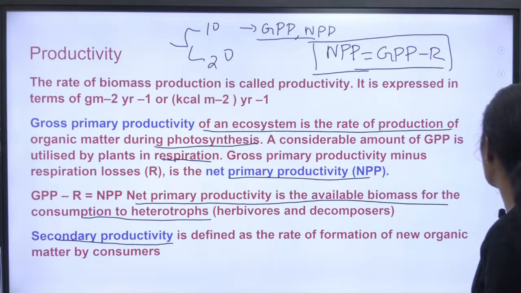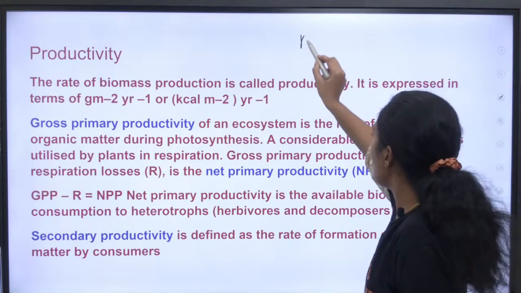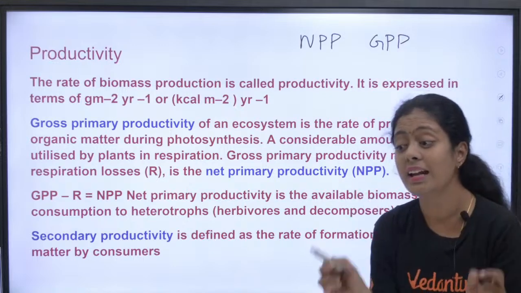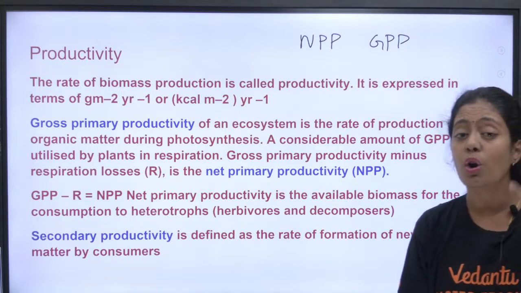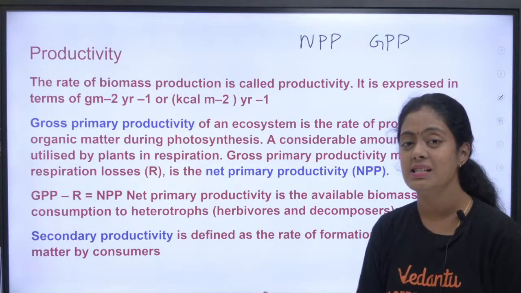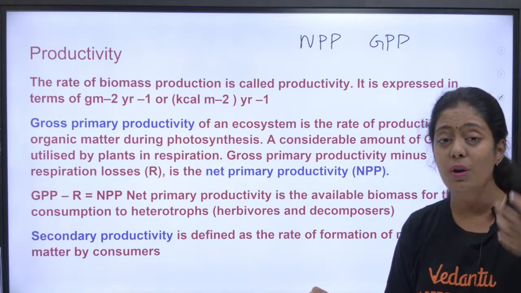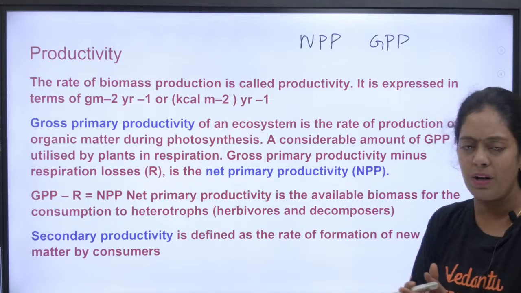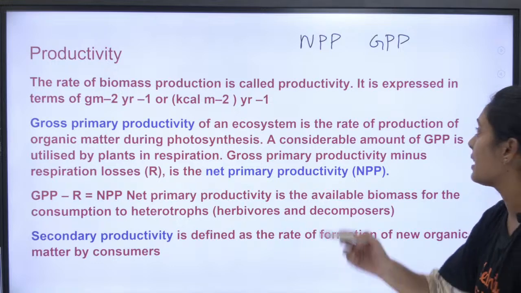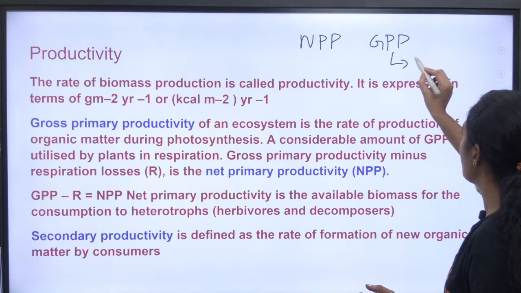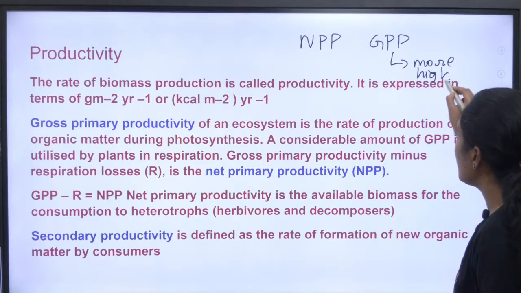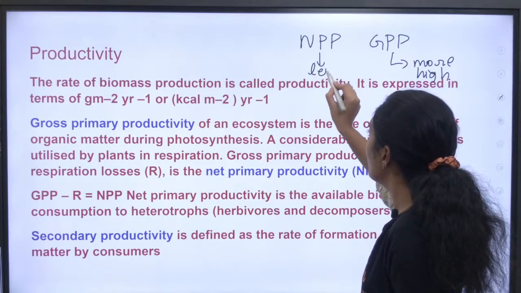I will ask a question. Let me see how many of you will answer this correctly. I have net primary productivity and gross primary productivity. Which of these two will be more? Will gross be more, or will net be more? This was also a question in your NEET exam. Very simple question. Always my gross primary productivity will be more, or high. My net primary productivity will be less.